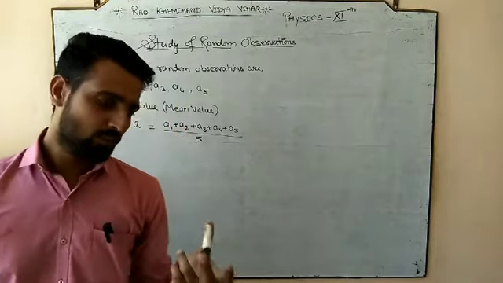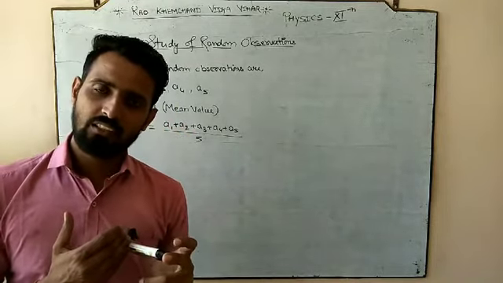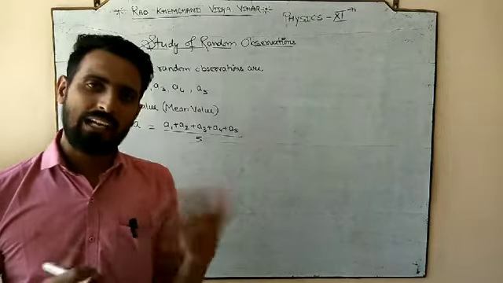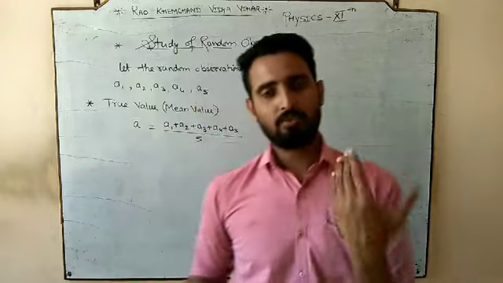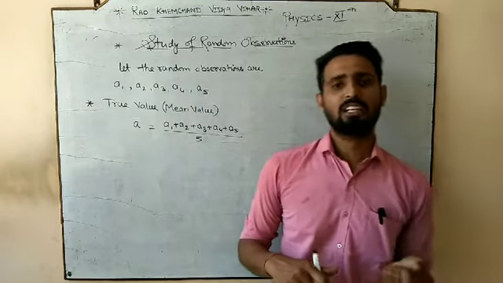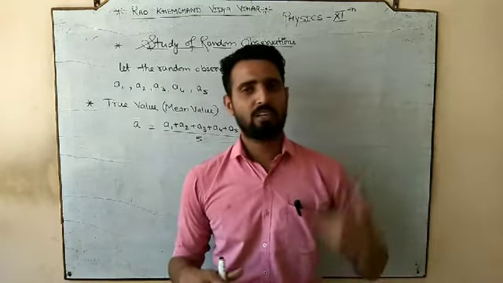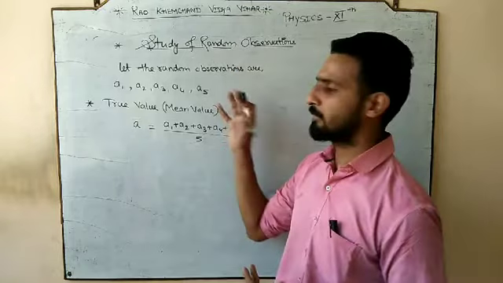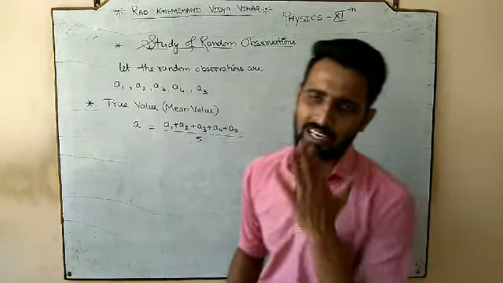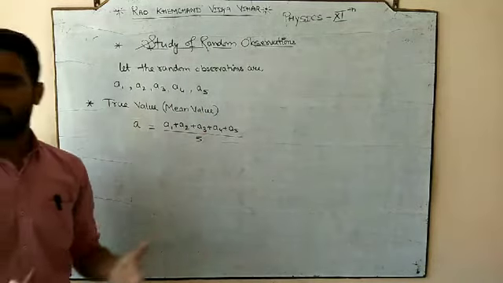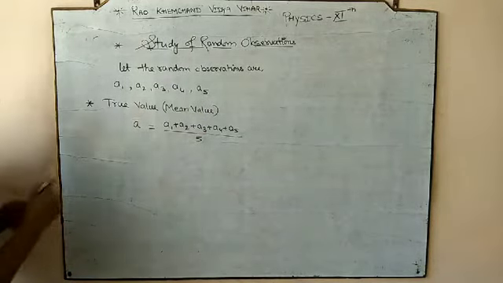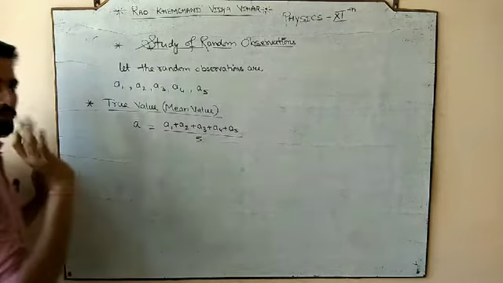So what are we going to do? We are going to observe this, but not only once. First I observed, I got 14, but it is not necessary that it is 14. Then I observed a second time, I got 14.3. Then I observed a third time, fourth time, fifth time. So similarly, I got 5 observations. In the numerical there can be 6 or 7 as well. So those changes you can make according to your problem. So first of all, the thing that I calculated was the true value.